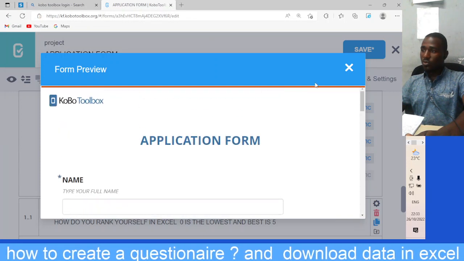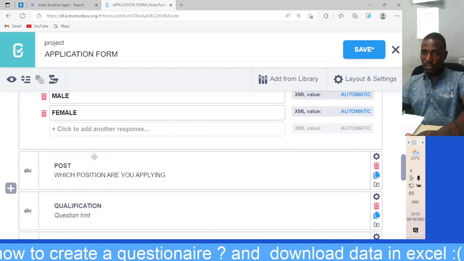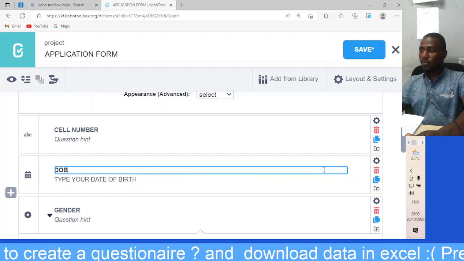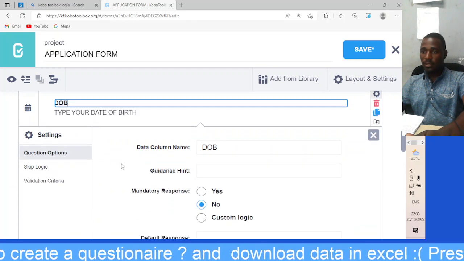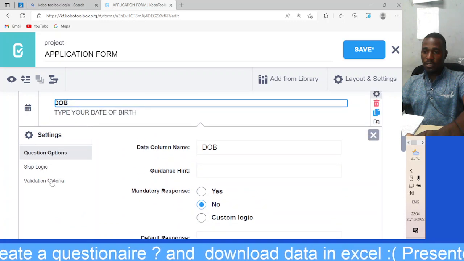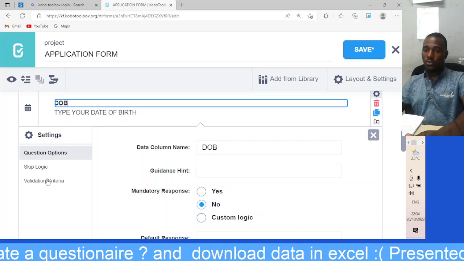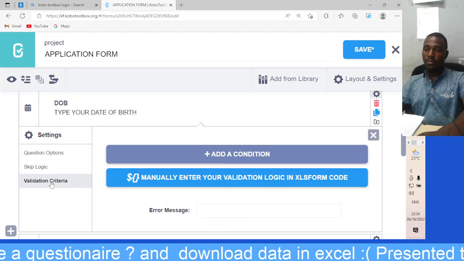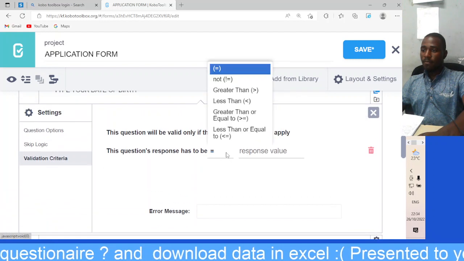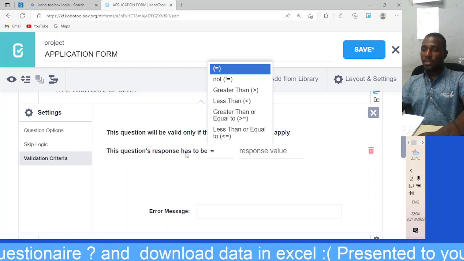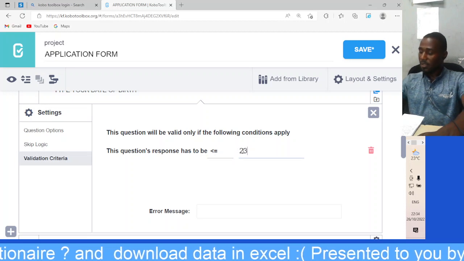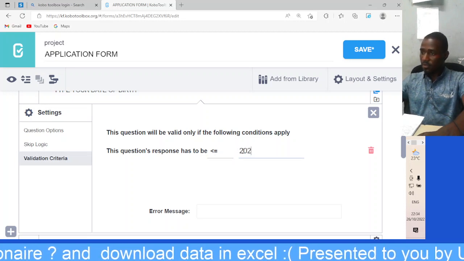Then we want to use some of the techniques that we have here. We want to validate maybe date of birth. You click settings. We have skip logic and validation. I will teach you skip logic in another video. Let me show you validation. Add a condition. The question's response is to be less than or equal to a day in 2022.